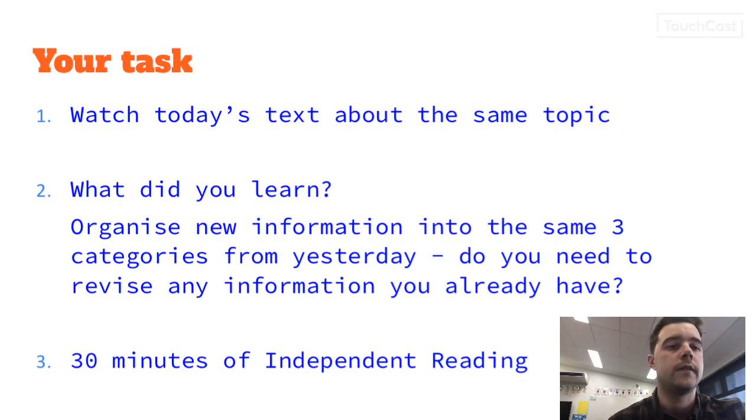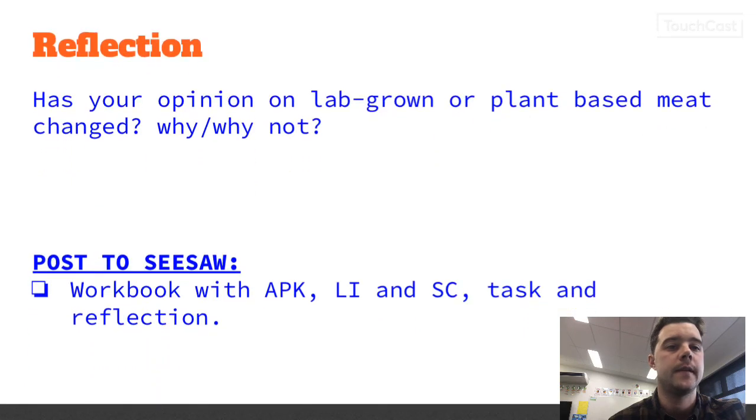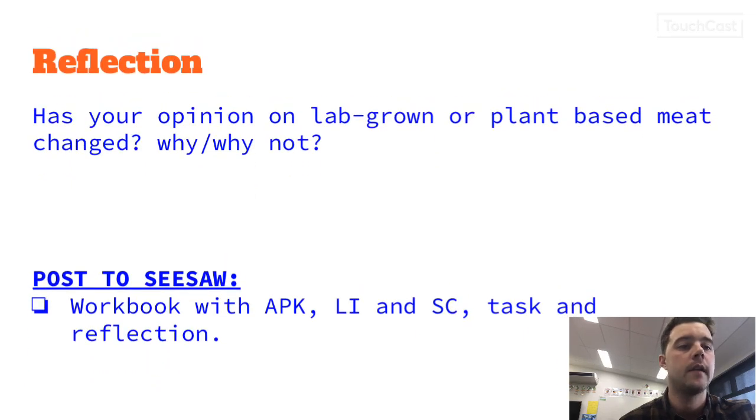Once you finish off your reflection today, I just want to know, after recording even more information and going to another source about this topic, has your opinion on lab-grown or plant-based meat changed? Why or why not? So this has to be at least a sentence. So you can't just say, no, it hasn't changed, or yes, it has changed. You need to tell me why it has or why it hasn't.